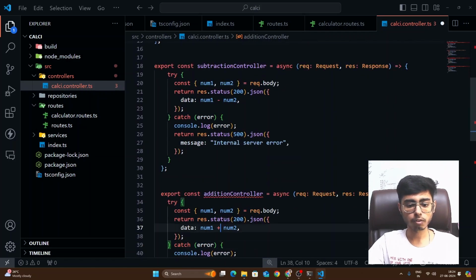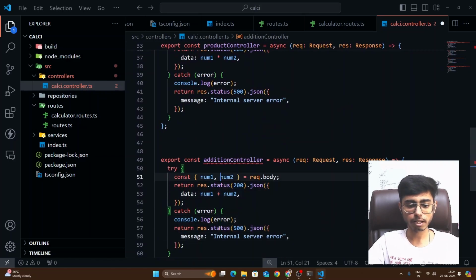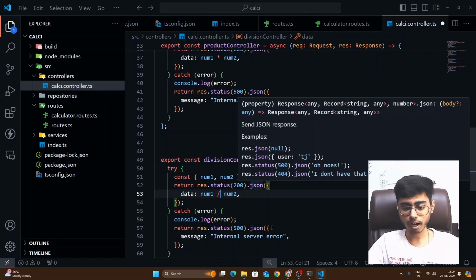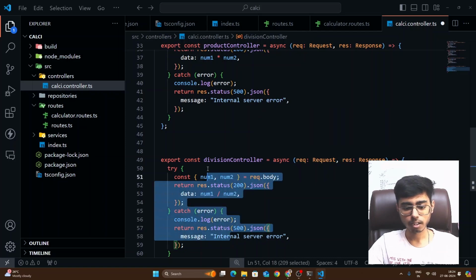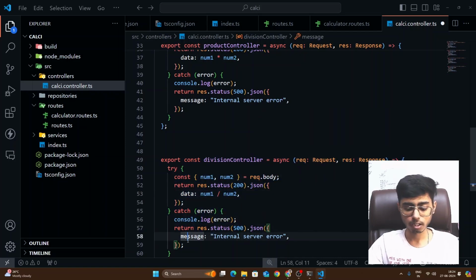Then similarly over here, product controller, right? And yes guys, I'm just teaching you the basic APIs, but feel free to make them more complex as per your own requirement. And this will be division, right? I'm not handling any exception, like if this num2 is 0, you can handle all of that, right?